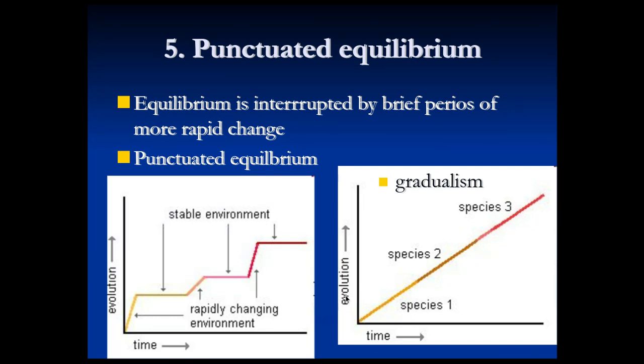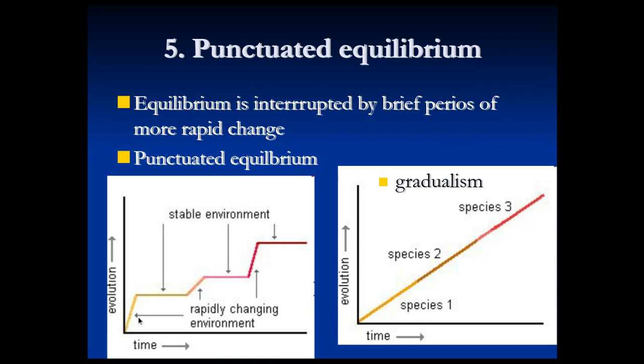It turns out that punctuated equilibrium, which is a term that's probably deliberately meant to just be really long and make you sound really smart if you use it, means that what actually really happens with evolution is you have relatively short periods of time where evolution happens rapidly. As the environment changes, evolution happens rapidly.